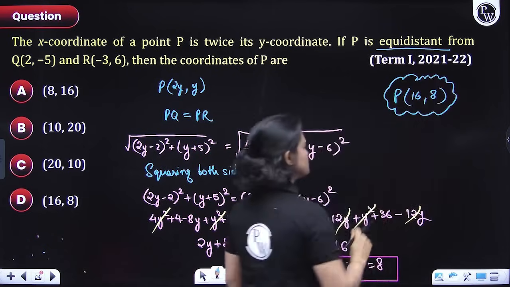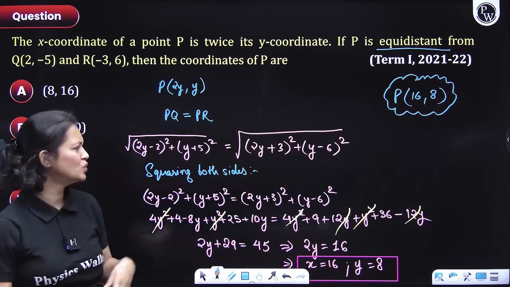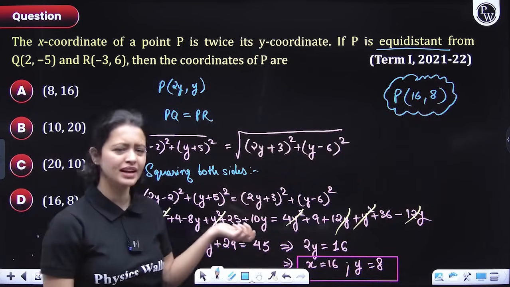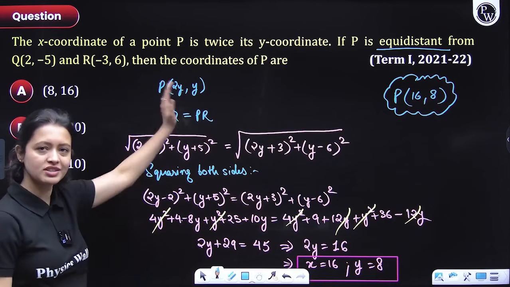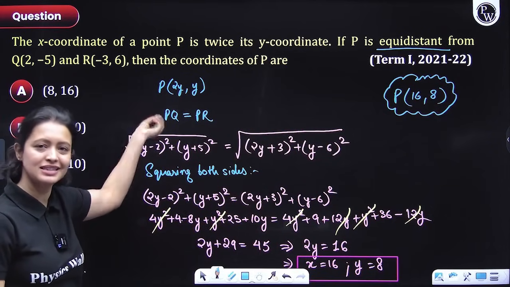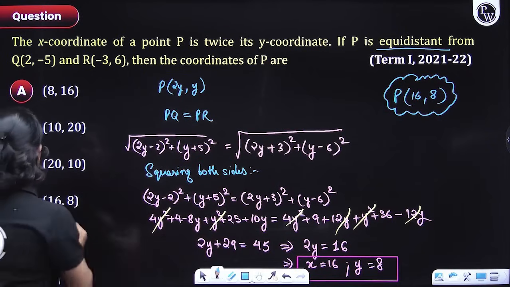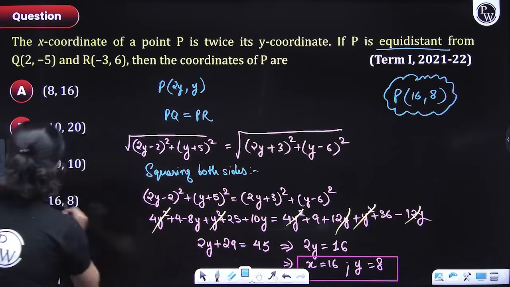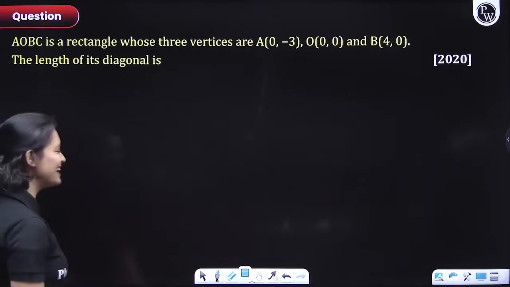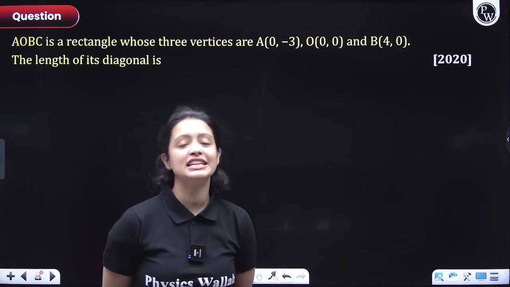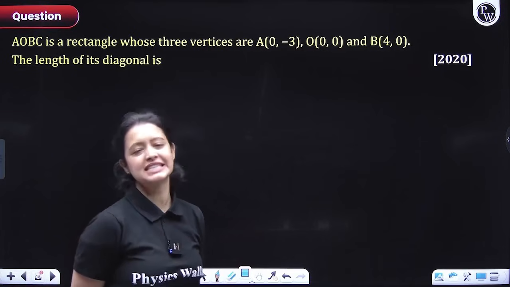I don't think this is very hard, a very simple 2-3 marker question, either 2 or 3, right? Okay? So just remember, equidistant means the distance from the two given points to the given point is the same. Okay, chalo. So yes, option D is the correct answer, and everyone who gave this answer, well done, good job guys. So with that, let's move on to another question based on the distance formula.